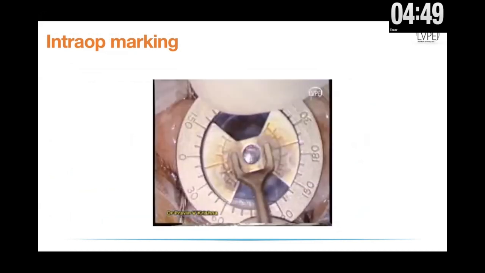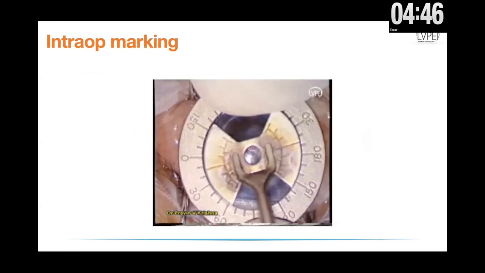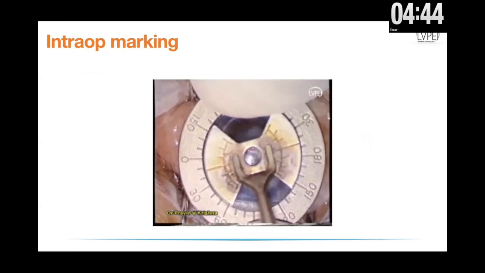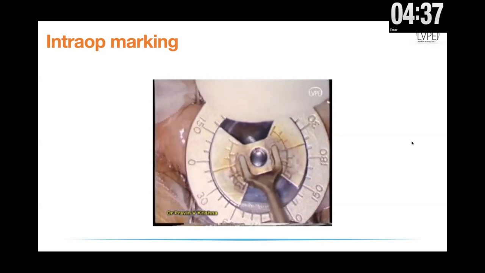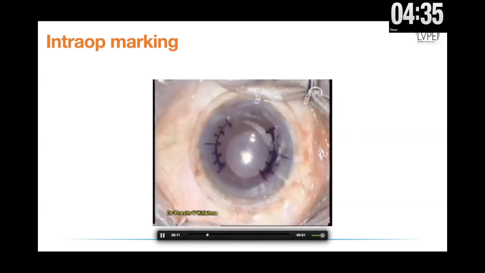So how do you mark? This is just an example of marking for implantation of an LIA actually, but this is exactly what I would do with the degree gauge and with a Henderson marker on the cornea.